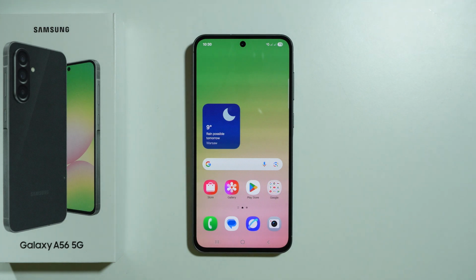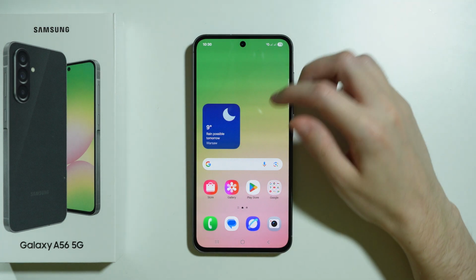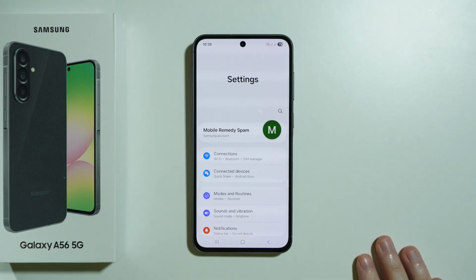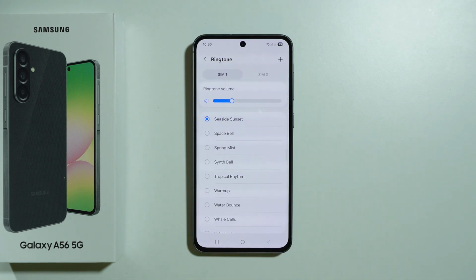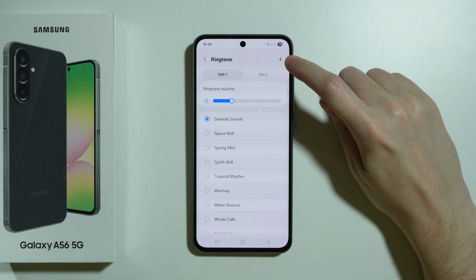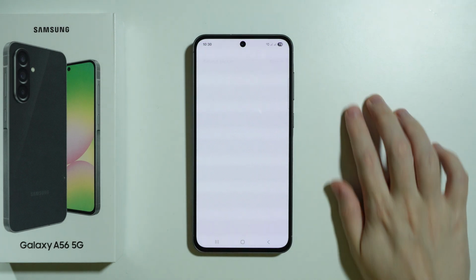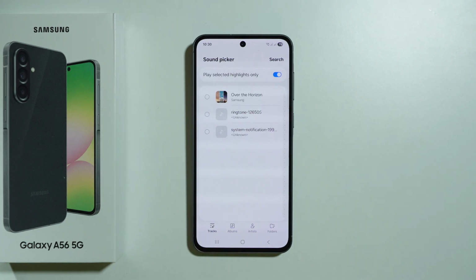To set a custom ringtone on Samsung Galaxy A56 5G, first of all, we need to go to settings, choose sounds and vibration, and then we want to go to ringtone. Over here in the top right corner we have this plus. We can tap on it in order to go to the sound picker,